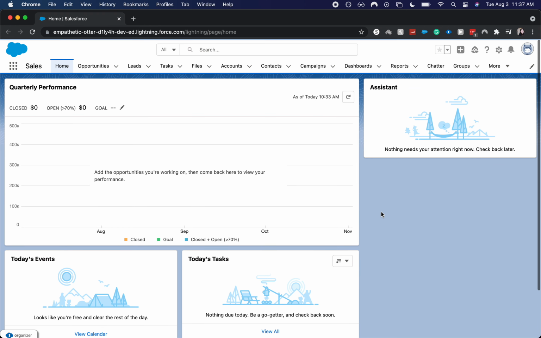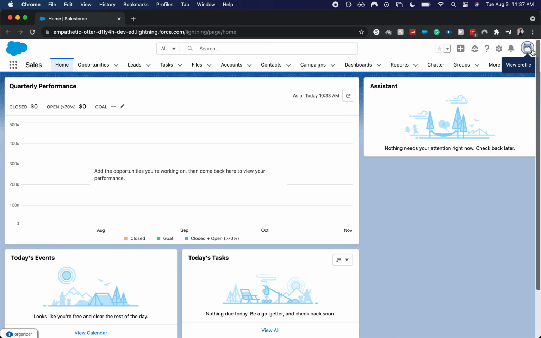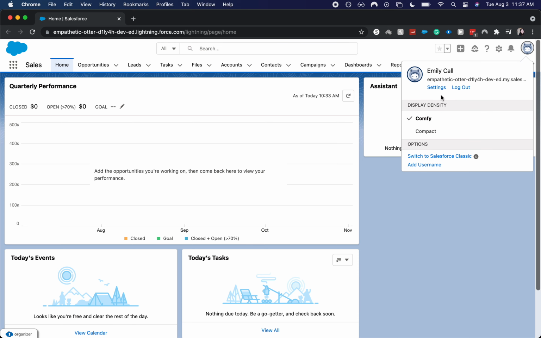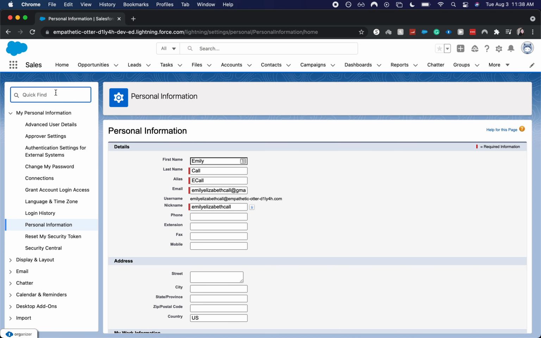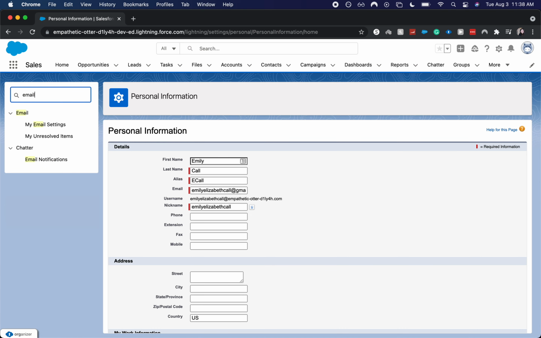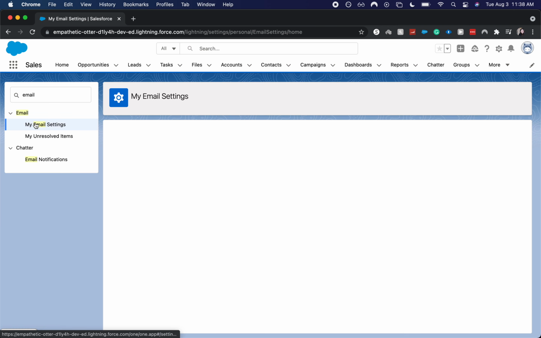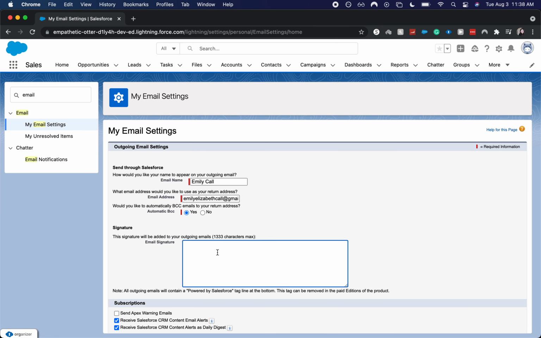So I'm on the home page. I'm going to go to my profile icon and go to my personal settings. It just says my settings. In the quick find, I will type in email, go to my email settings, and here you will be able to add your email signature.